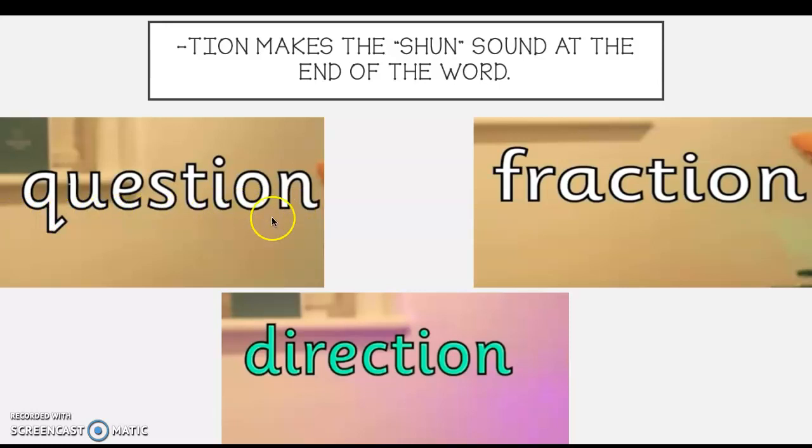So I would have shun, question, okay? Then I would have, here's my tion, so it's going to make that shun sound. So I'm going to have shun, fraction. And again, on this word, here's my tion. So I would have shun, direction, okay? So here was just a quick review of your tion words, your ing words, and your vowel teams.